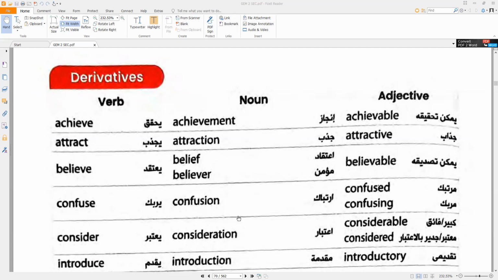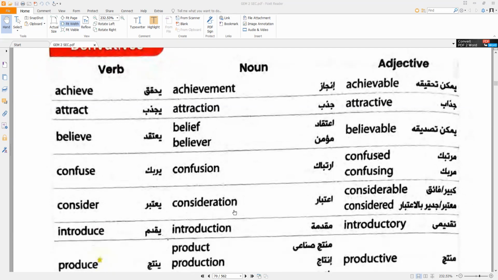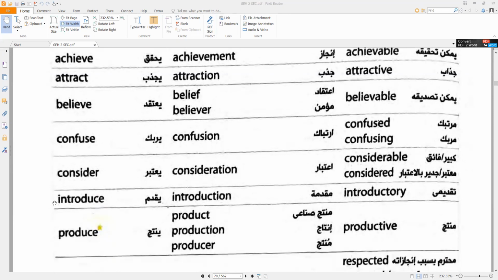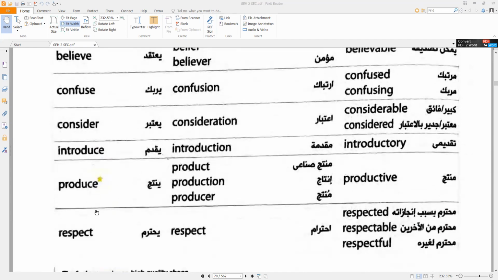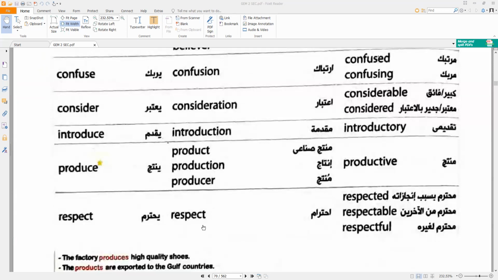Consider, consideration, considerable, considered. Considerable means a great amount of something. Produce, product, production, producer, and productive is an adjective. Respect, respect. And those are the adjectives that I have just said. Respected, respectable, and respectful.